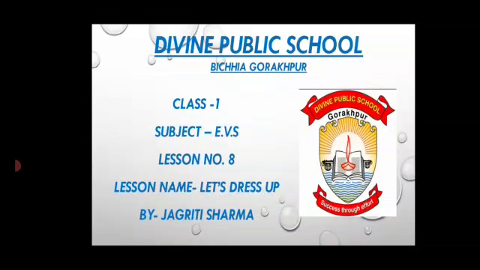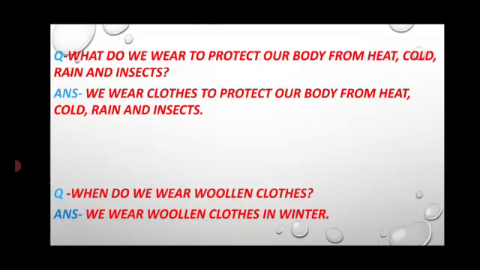Let's start. Children, in this video I will explain the exercise of this lesson. So let's start. Question 1 is, answer the following questions. Children, we have to give answers to all these questions. The first question is, what do we wear to protect our body from heat, cold, rain and insects? The answer is, we wear clothes to protect our body from heat, cold, rain and insects.